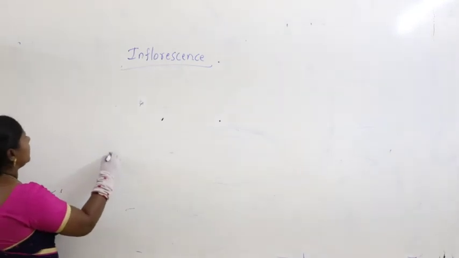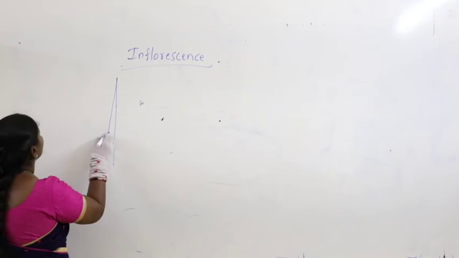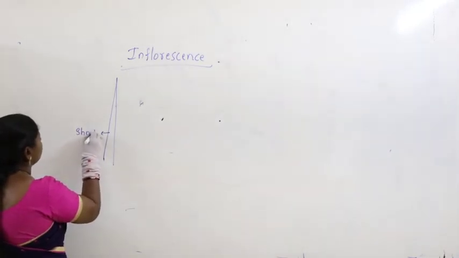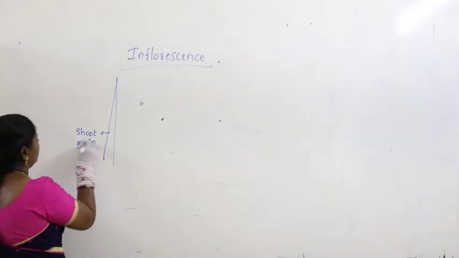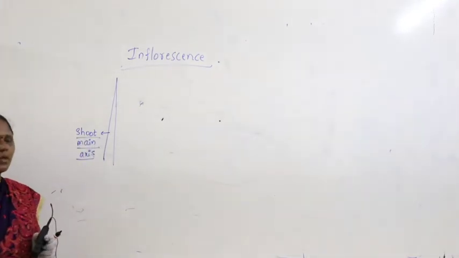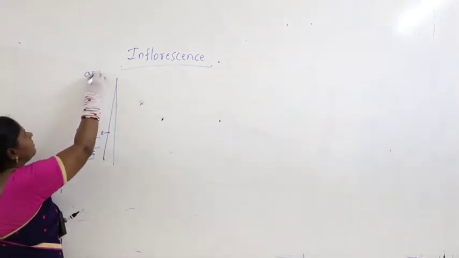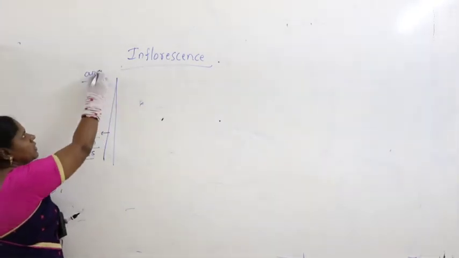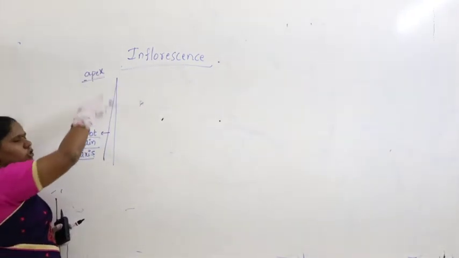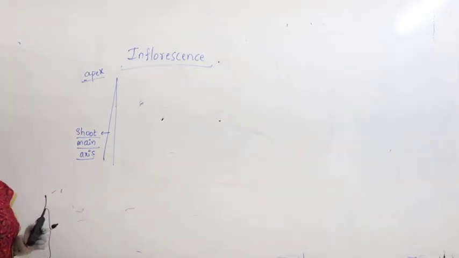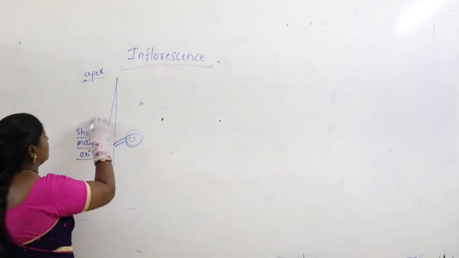Generally if you look at the main axis, what I am writing here is the shoot main axis. This is the apex. Apex means tip, the apical part, the terminal part. On the terminal part you can see the arrangement of buds.